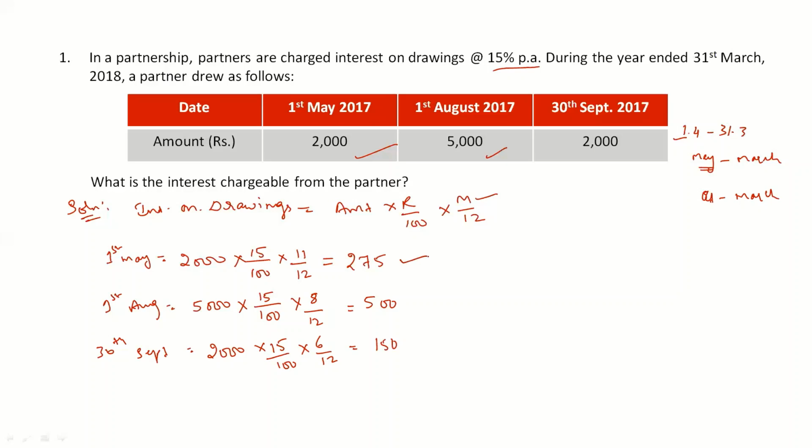Now we have found the interest on drawings for all the drawings made by the partner. The total will be 275 plus 500 plus 150, so the total will be rupees 925. So the partner has to pay 925 rupees as interest on drawings. Clear? This is the total amount which the partner has to pay. I hope it's clear up to here.